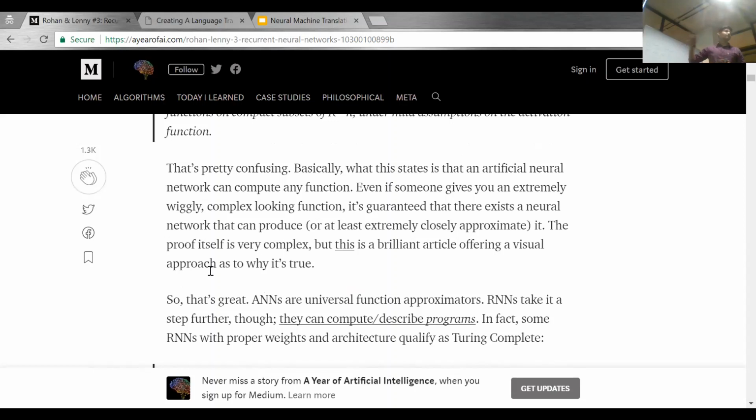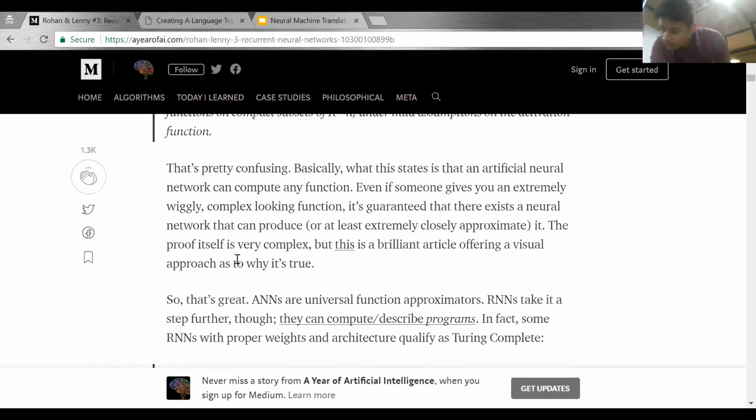Now, RNNs take a step further. They can describe programs. In fact, RNNs with proper weights and architecture are considered Turing complete. What is Turing complete? If someone says that their new thing is Turing complete, that means it is able to solve any computational problem.